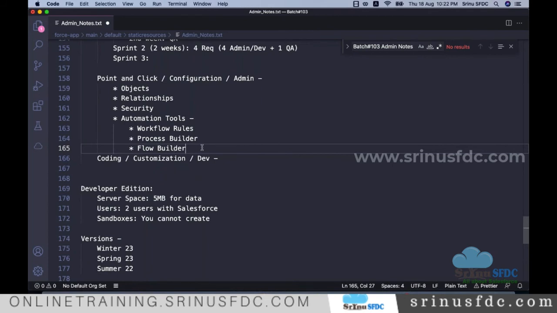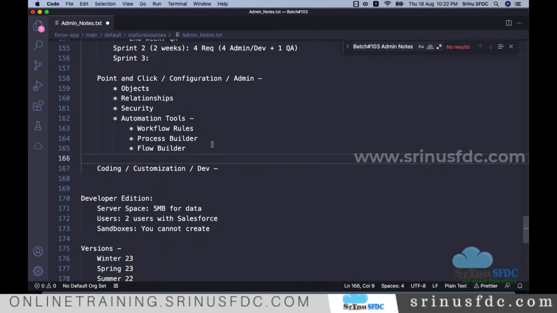So at a high level, these are the things. But for the exact topics, I want you to look into the syllabus. These are the things we discuss as part of this training. Anyone who wants to start with Salesforce first needs to complete this admin training.